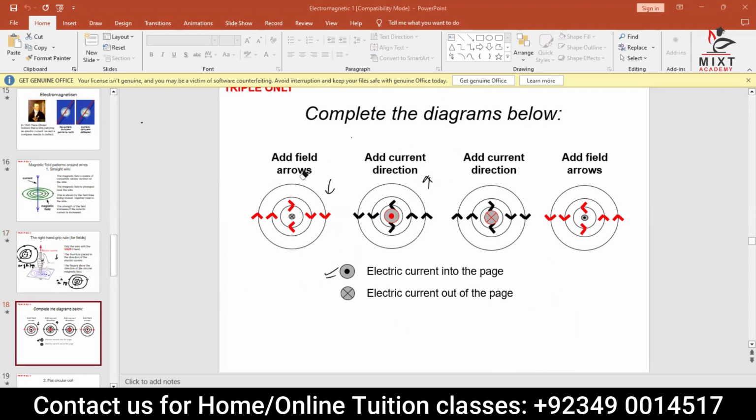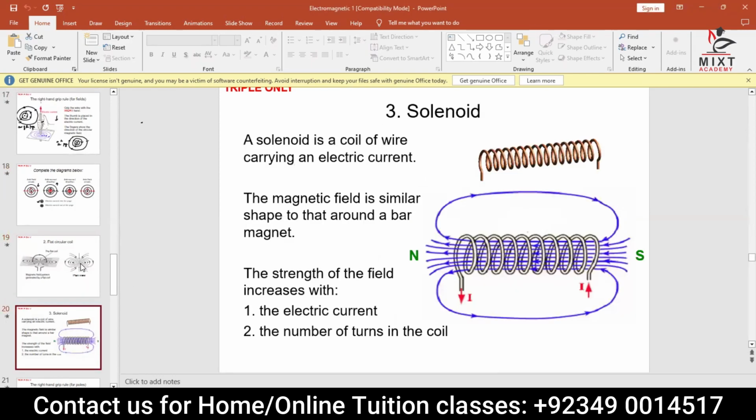First things first, add the field lines, then add the current direction. One thing must be given to you: if this cross is given, it means the current is going into the page. The thumb direction is downward, so the direction will be clockwise. If it is a dot, the thumb is upward, and the direction will be anti-clockwise. This is just to show the direction; there is nothing very important about it, but you need to know the directions.